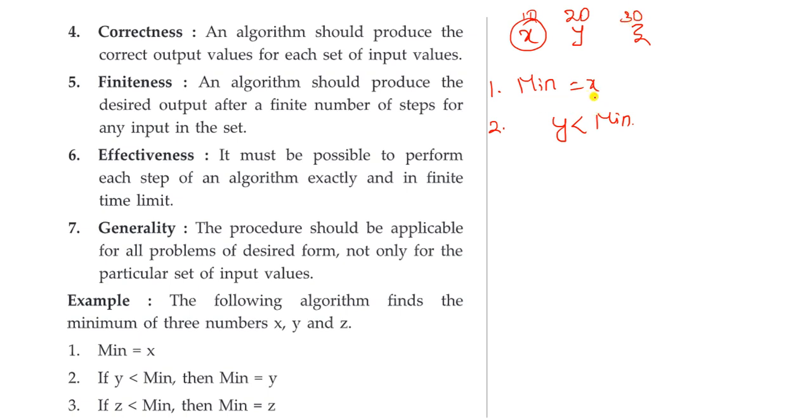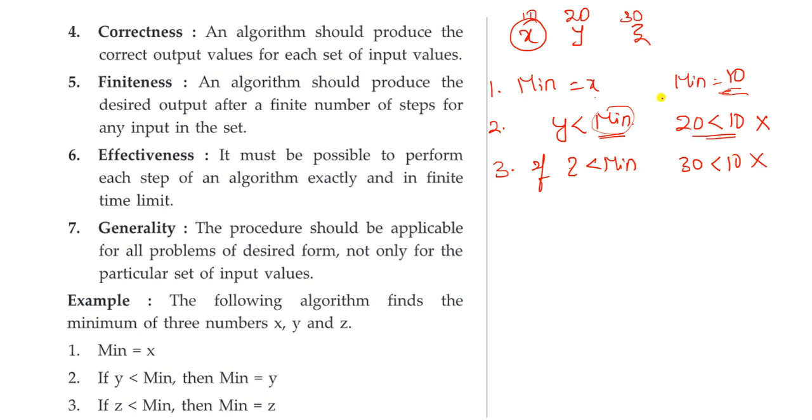So here minimum equal to x, that means what is the value? Minimum equal to 10. Now check the second value with the minimum value. What is the minimum value? That is 10. So what is the y value? 20. Is 20 less than 10? No. Now go to the third step. If z is less than minimum, what is the z value? 30. Is 30 less than the minimum value, 10? No. So y is not the minimum value, z is not the minimum value. So what is the minimum value here? The x value. So print x, simply print x, that is print minimum, right?